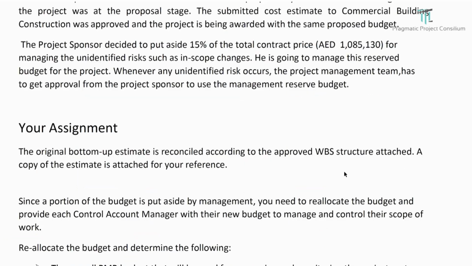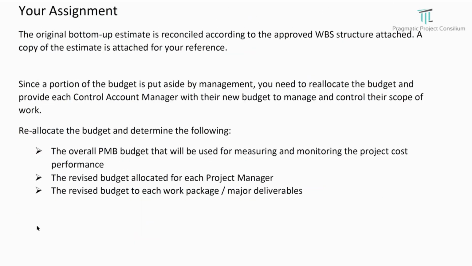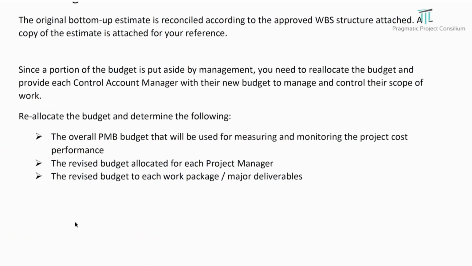Now, since a portion of the budget is put aside by the management, you need to reallocate the budget and provide the cost account managers with their new budget to control their scope of work.